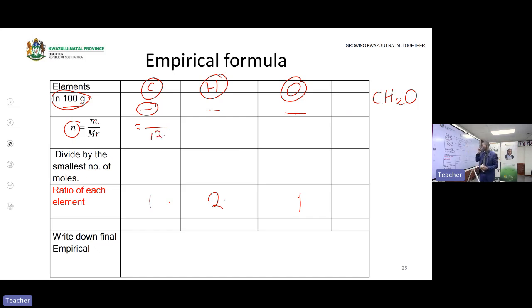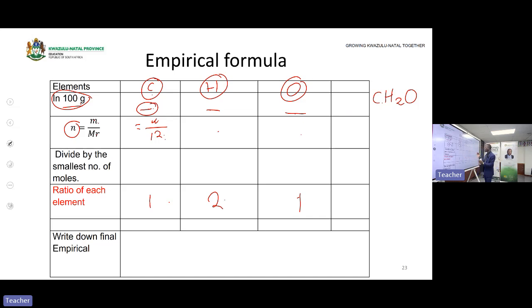Then you put 12. Then the mass of carbon, you will write it here because you will have the mass of carbon. Same thing applies to hydrogen as well as oxygen. But we'll see how this table is being used when we are doing the calculation of empirical formula. Then after that, you will have the number of moles. Don't forget to include units when you are calculating the number of moles. You must include units in each of the moles of an element that is being calculated.